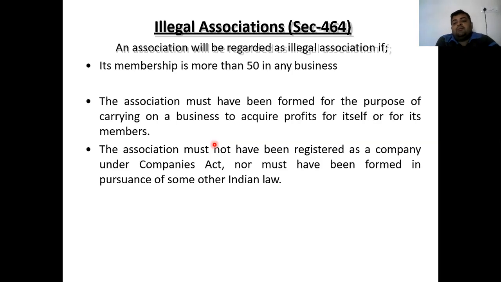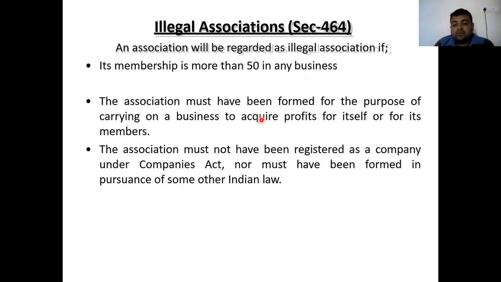These are the companies or associations which have become illegal due to any reason or default, or are in default from the beginning. Now, what are the reasons which make any company or association illegal? Under Section 464 of the Companies Act 2013, an association will be regarded as illegal if its members are more than 50 in any business, that is, if its members increase to more than 50 in the case of a private company.